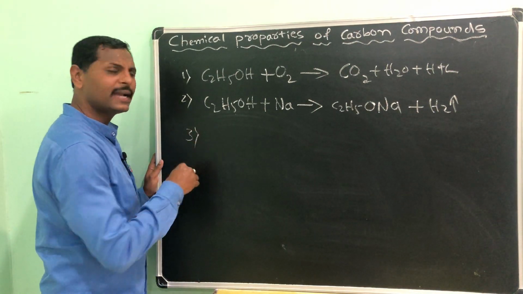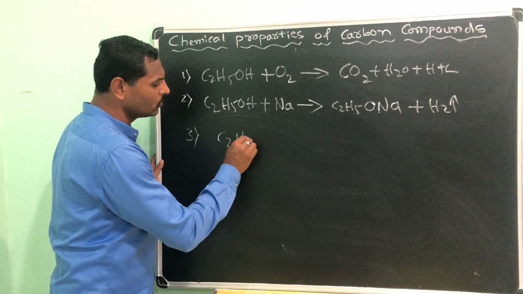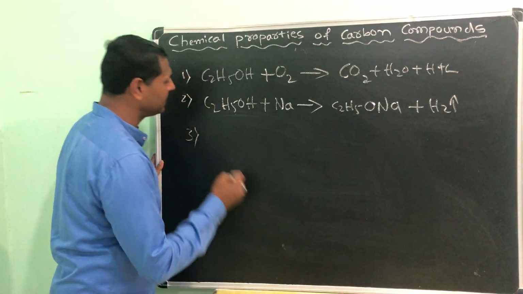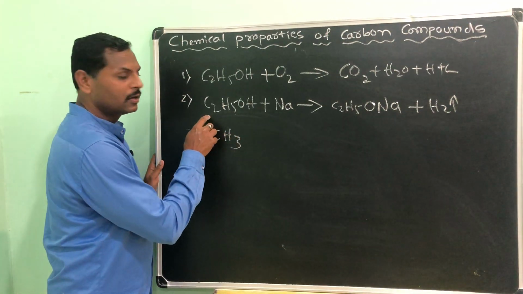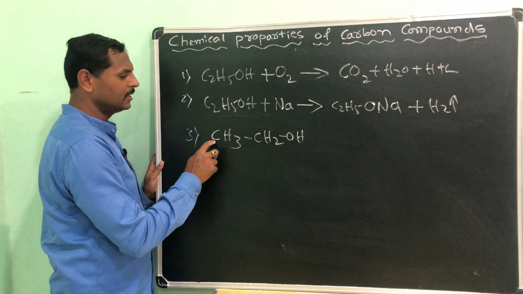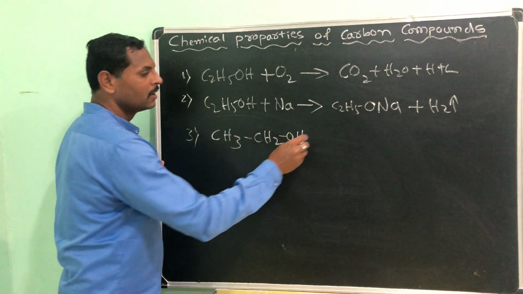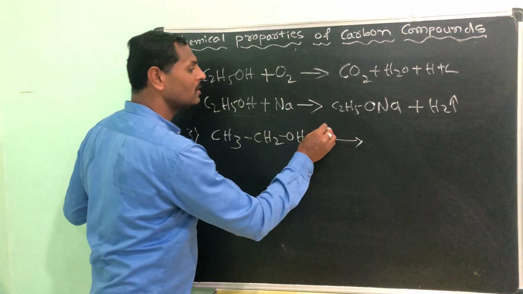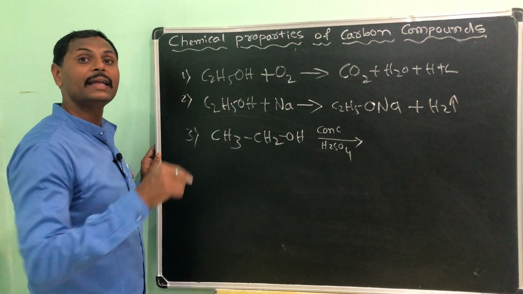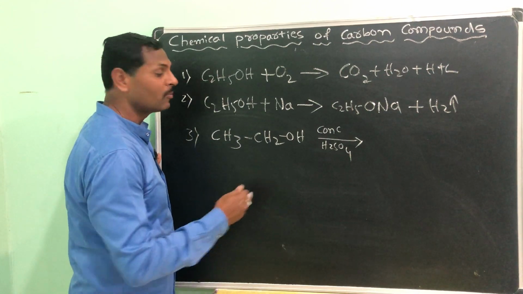Third one, simply what we will do, we will take out hydrogen from it. Okay, so dehydration process. Dehydration we will do: 2C2H5, or I will write it in this manner, that will also be ethanol only. See, I will take CH3CH2OH, same one only. See, 2 carbon, 3 plus 2, 5 hydrogen, and OH. So, in presence of concentrated H2SO4, it is a very good dehydrating agent. Simply it takes out a water molecule from it.